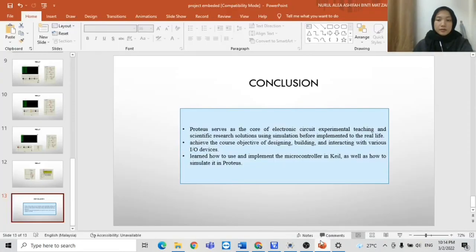Next, I will be concluding this project. So from this project, we get to know that Proteus serves as the core of electronic circuit experimental teaching and scientific research solution using simulation before implementing in real life. We also achieve the course objective of designing, building, and interacting with various input and output devices. We have also learned how to use and implement the microcontroller in Keil, as well as how to simulate it in Proteus. That's all. Thank you.